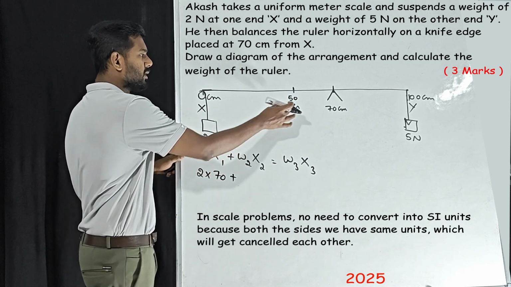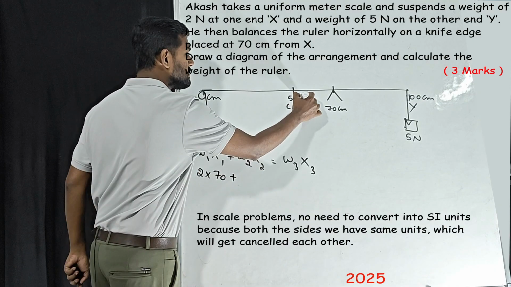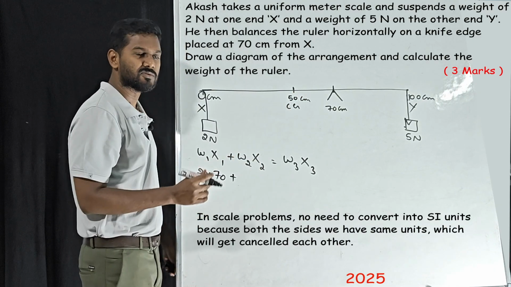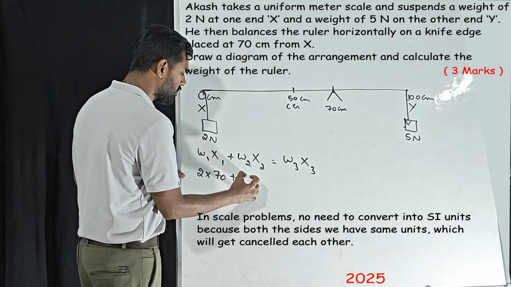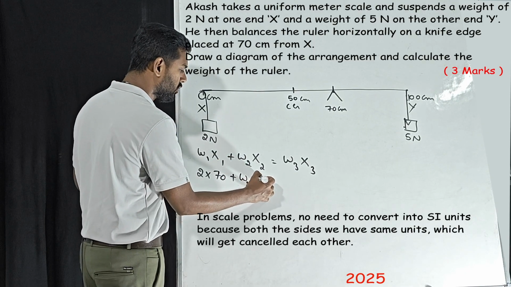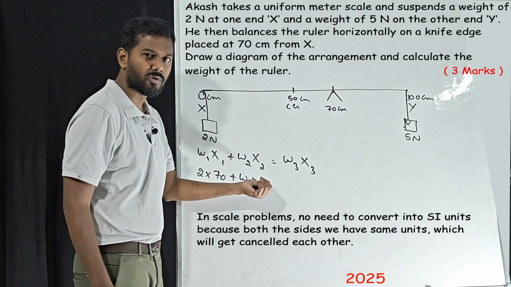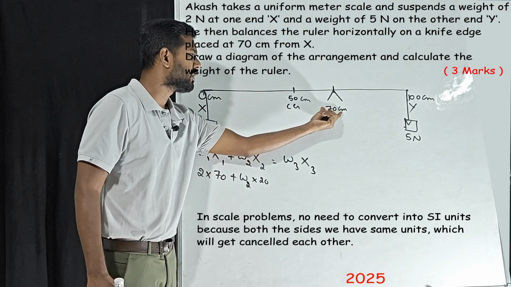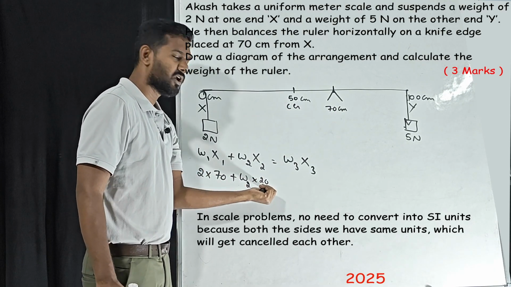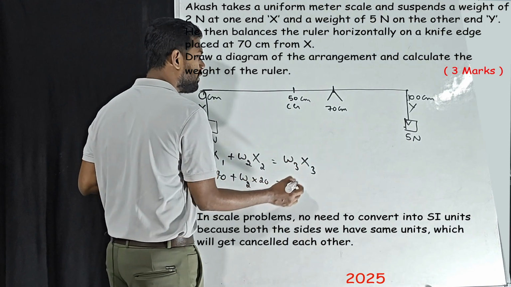What is W2? That is the weight at the center of gravity. That is what we need to calculate. That is nothing but the weight of this scale. So we'll write it as W2 into 20. How did I write 20? From the center of gravity. This is the weight, right? From here to here, what is the distance? That is 20.